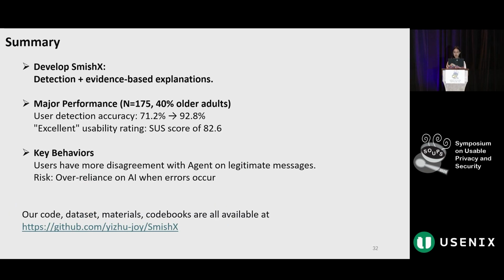To sum up, we built SmishX, a system that combines high-accuracy phishing detection with clear explanations. Our user studies show that it improves detection accuracy and earns excellent usability scores. We also learned that users are more skeptical when AI says the message is legitimate. And over-reliance on AI is a real risk when mistakes occur. Overall, we hope our work contributes to building more transparent, trustworthy, and educational AI security tools.